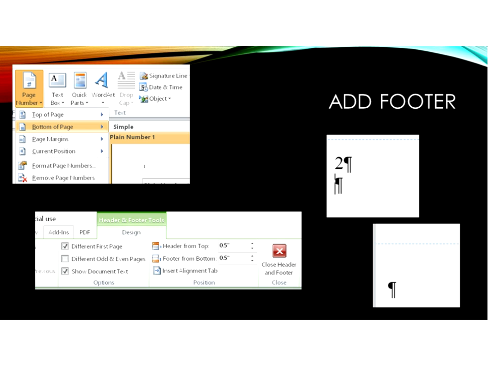Once you pick a number, then it will open the header and footer tools, and you're going to choose different from first page. That will mean that you'll have a 2 on page 2 and nothing on page 1, as I have here. I know this is a really short overview of the project.